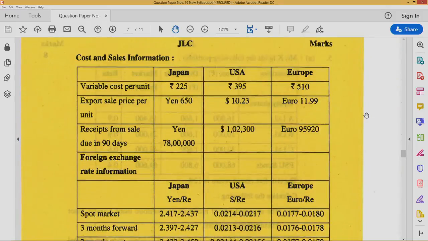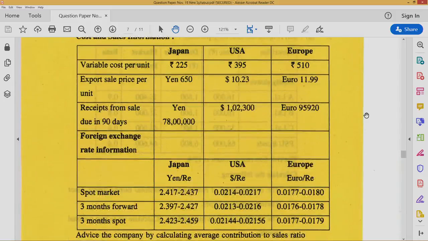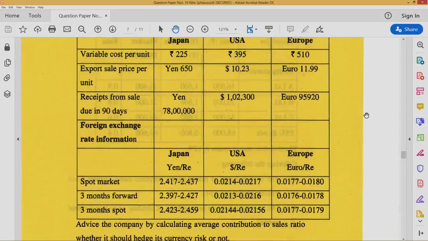Friends, I am reading only for Japan because for USA and Europe it is the same thing. Variable cost 225 rupees per unit. Export sale price 650 yen per unit. Received from sale due in 90 days 78 lakhs yen.